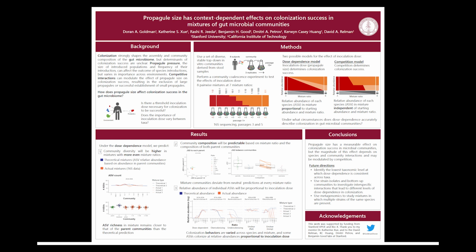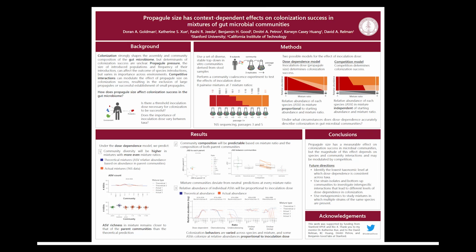Under the dose dependence model, I first predicted that community diversity should be higher in mixtures with a more even ratio of parent communities, as the relative abundances of more species, which we measured as amplicon sequence variants or ASVs, remained above a 10 to the minus 3 limit of detection. Instead, I found that the ASV richness of mixture communities remained similar to or lower than the level of parent communities across mixture ratios, implying that the diversity in parent communities before mixture may already be close to an ecological limit, and suggesting that introduced ASVs may need to outcompete and displace other ASVs to persist in the community mixtures.